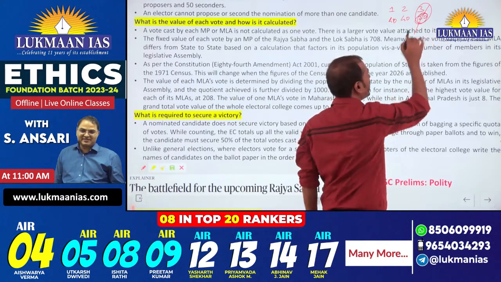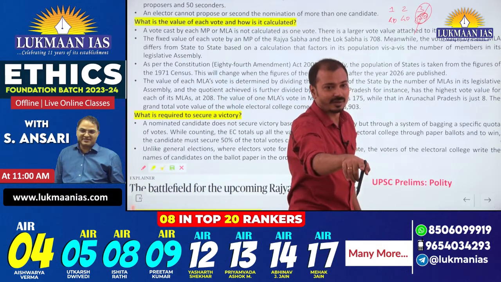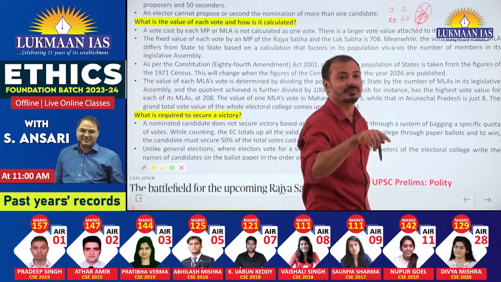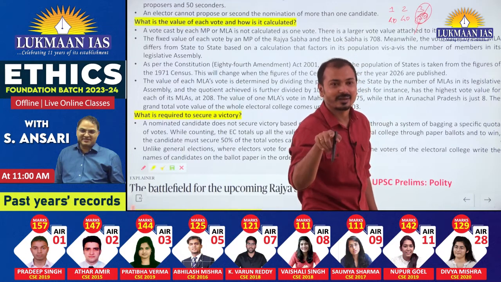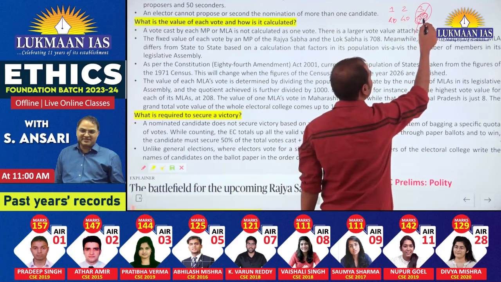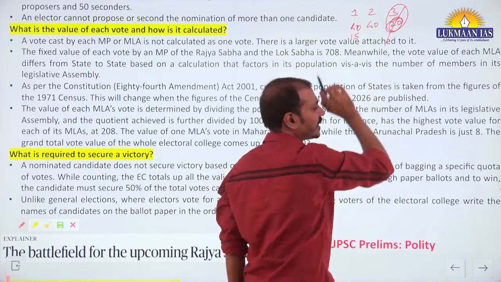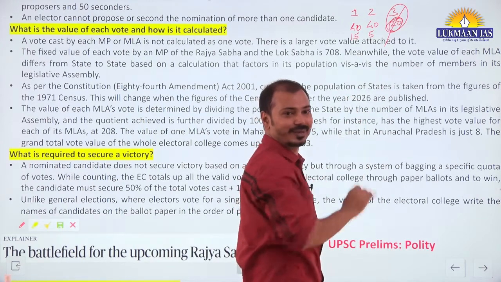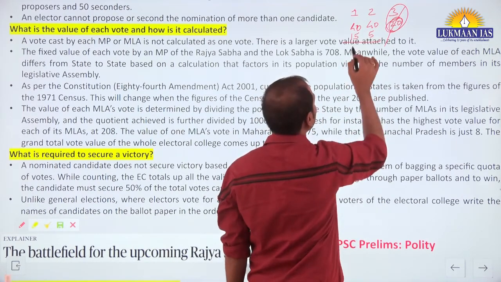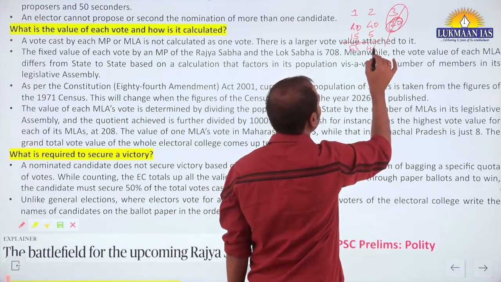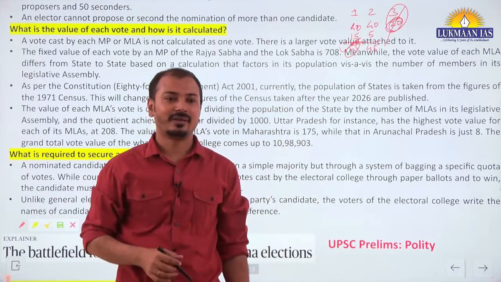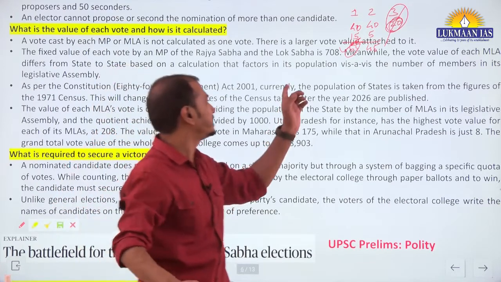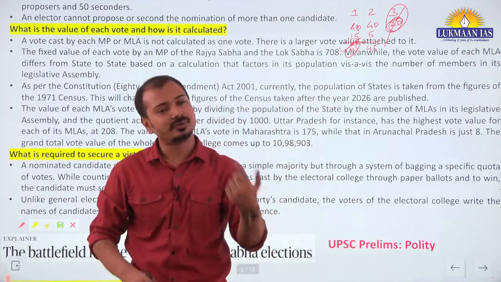Now this candidate has 20 votes, those who gave first preference to this candidate. These 20 people gave first preference to this candidate, and we see whose second preference they have. Suppose out of these 20, 15 people gave second preference to this candidate and 5 people gave second preference to that one, then the votes will be divided like this. Now tell me, see, this is 55 and this is 45, he is declared the winner. In case of the exchange, 15 here, 5 here, the second candidate will be selected. So in the second voting, if that candidate gets 50% plus 1, that candidate is declared the winner.